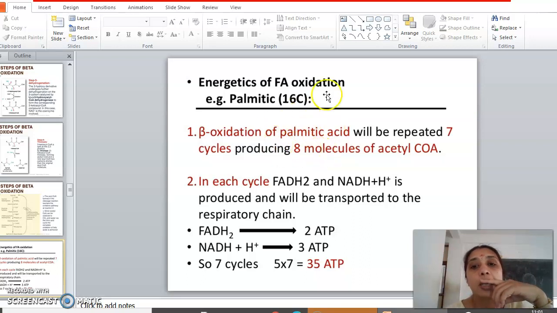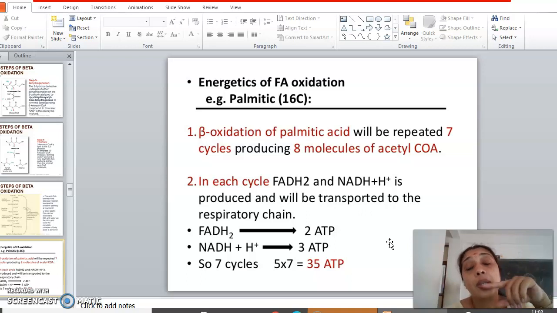So 96 ATPs are produced when 7 rounds of beta oxidation are happening, right? So 96 plus 35. How much is that? 131 ATPs, right? 131, when one molecule of palmitoyl-CoA is subjected to beta oxidation, you get 131 ATPs.